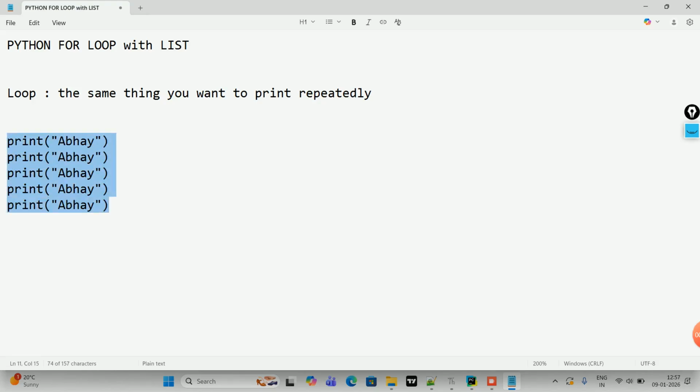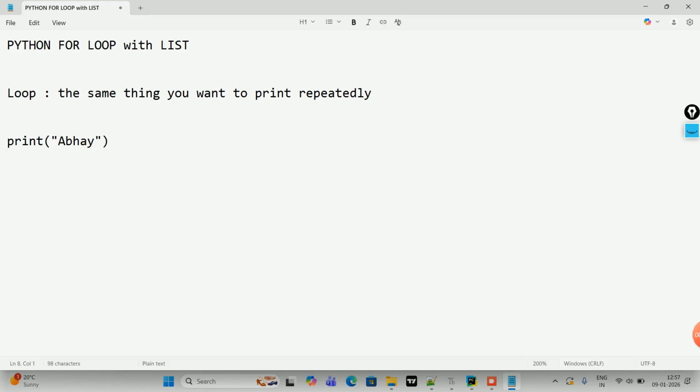Instead of doing this, I will go with the loop. So what will happen? Loop will iterate the same statement 5 times. So I don't have to write these 4 extra print statements here. I will just write one print statement and it will iterate for 4 more times. One time it is this one, and 4 more times it is gonna iterate. So it is gonna output total 5 times Abhay, right? So this is a loop. The same thing you want to print repeatedly is known as loop. That's fine.